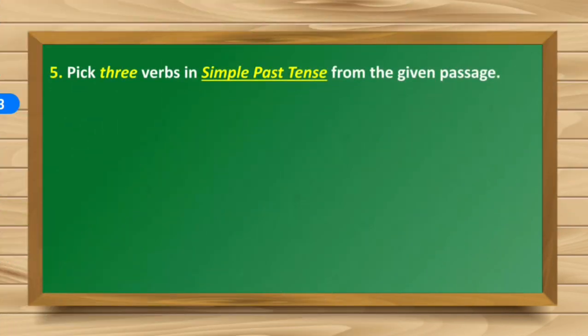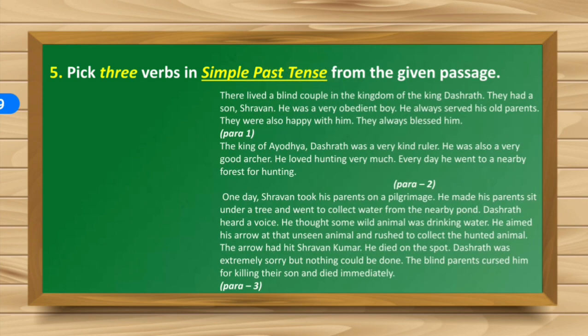Next question. Pick 3 verbs in simple past tense from the given passage. Okay, so here is the passage for you so that you don't miss anything. Children, this question has been put purposely because the last grammar topic that we have covered is simple past tense.